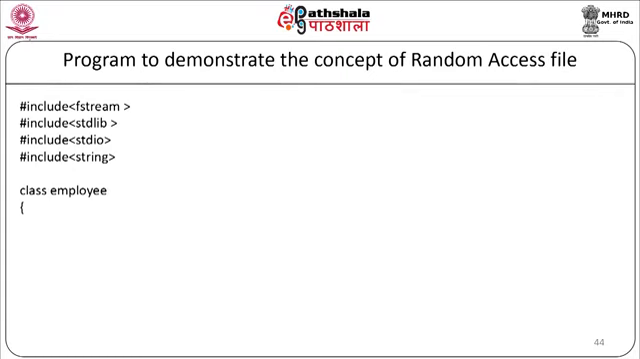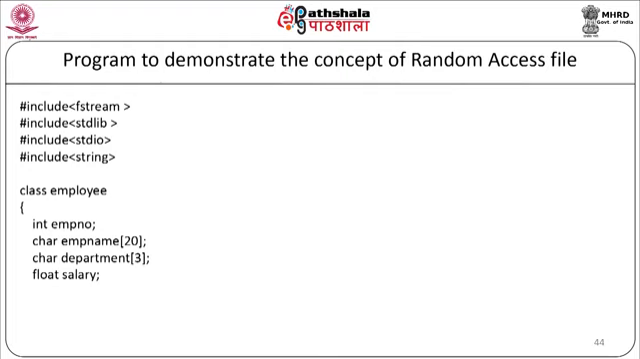class employee, we will declare our data members as integer employee number, char employee name[20], char department[3], float salary. Now in a public section, we will declare our member functions. There are 4 member functions. First is accept, second is display, third is get employee number, and fourth one is modify.